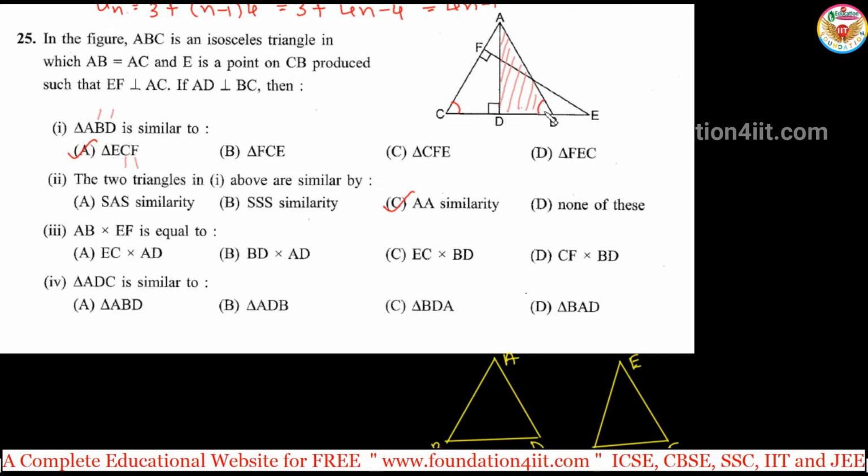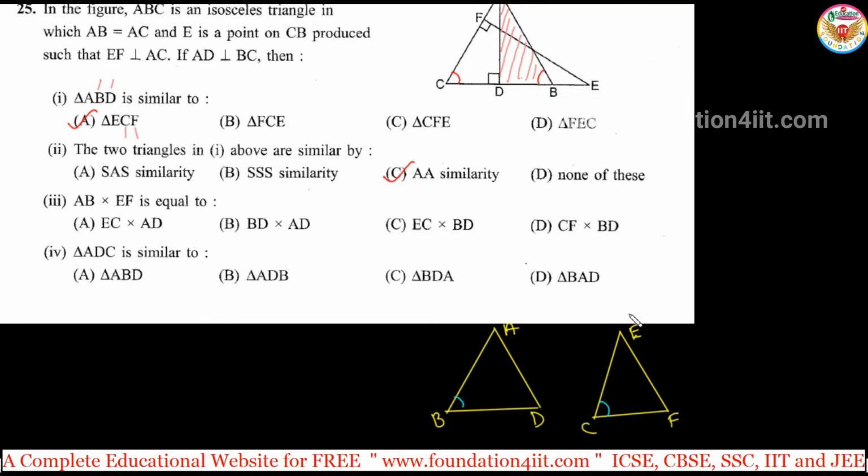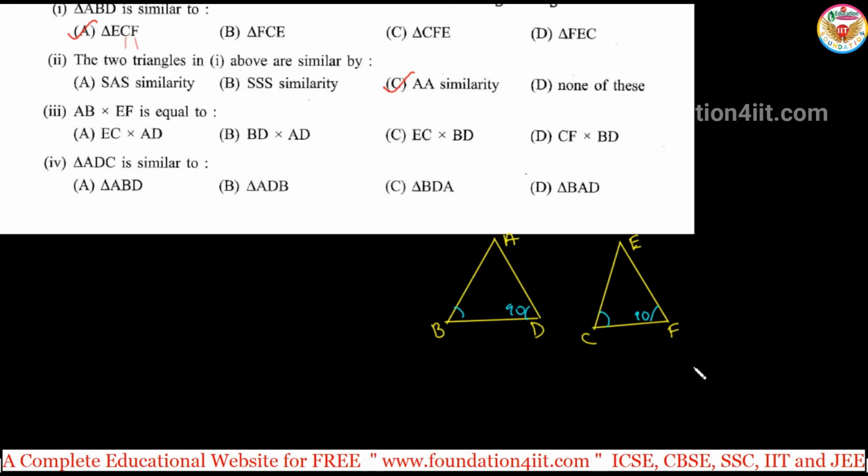In ABD angle B, in ECF angle C, so it's the same. Okay, these two angles are the same, angle B and angle C. And at the place of D it is 90 degrees, at the place of F also 90. So these two triangles are similar. When two triangles are similar, corresponding sides are in the same ratio, right? So AB divided by EC is equal to AD divided by EF.